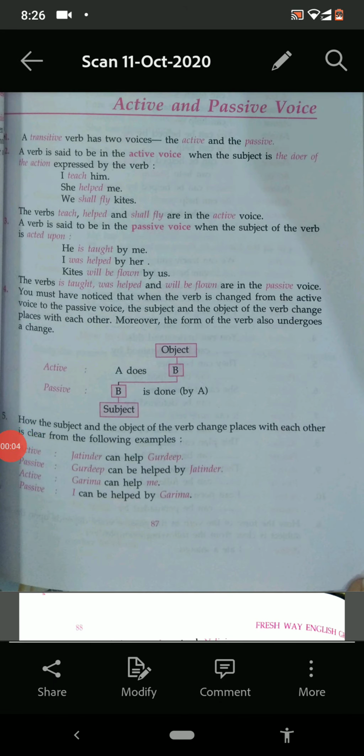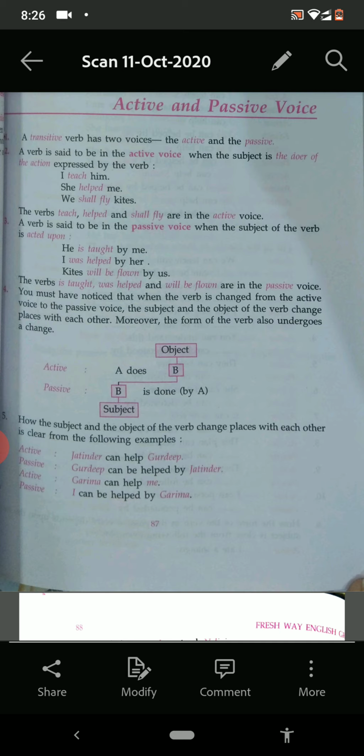Hello students, today we are going to discuss the topic active and passive voice. See the words active, passive. Active we know very well means busy in doing something, and passive means you can say sleeping or not doing anything, not interested in doing anything. That is the sense we may take for passive.